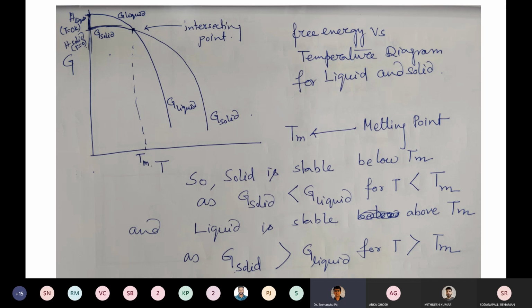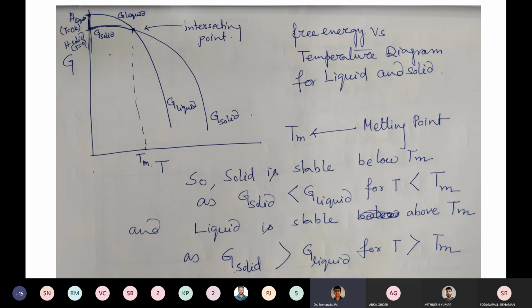So now we have to come to another thing. We have to rely on the free energy versus temperature diagram. And here we are going to understand how free energy changes with respect to temperature for liquid and solid. So first we can draw G solid. This is the free energy curve of the solid. Suppose this is the line. Now we have a line of G solid, schematically.